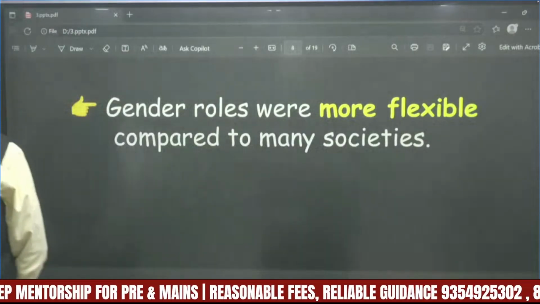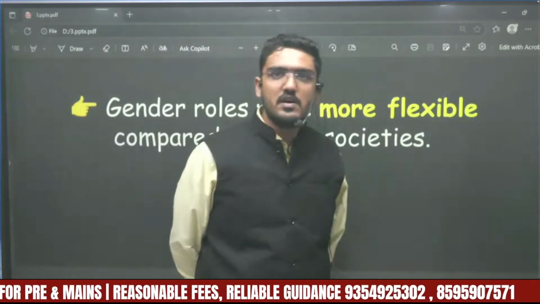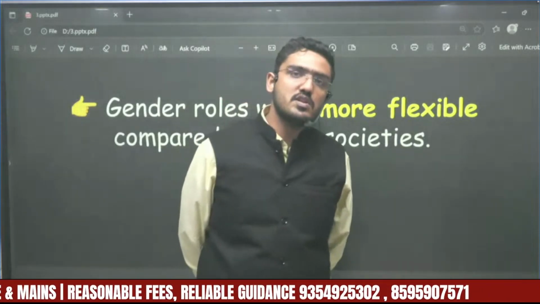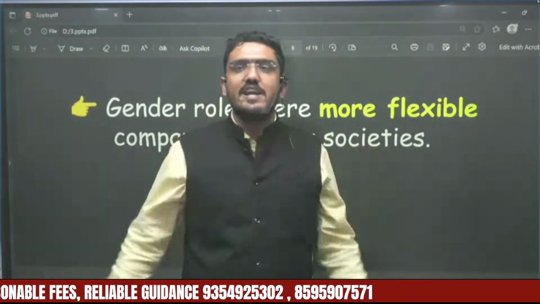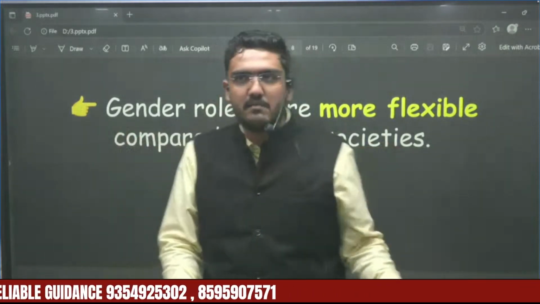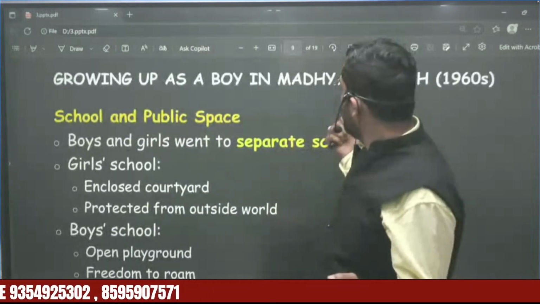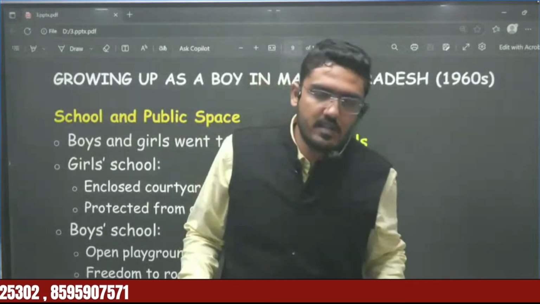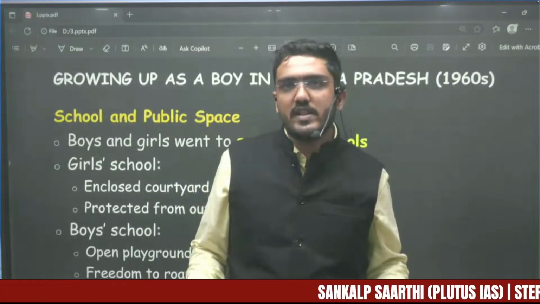It is not like the girls will only have to do certain work and the boys will only have to do certain work. ठीक है, so this is not that watertight. The gender roles are not fixed into watertight compartments. It is more flexible. And growing up as a boy in Madhya Pradesh, we will be learning in the next class. So from here we will continue in the next class.